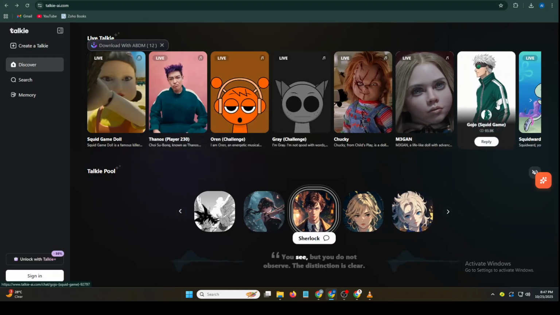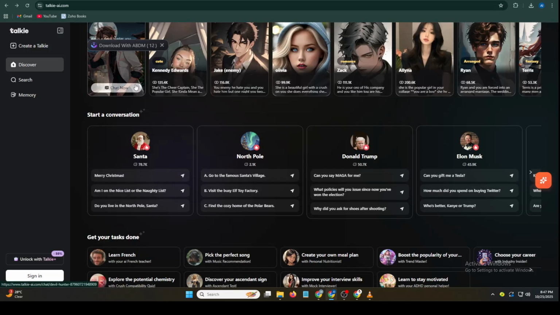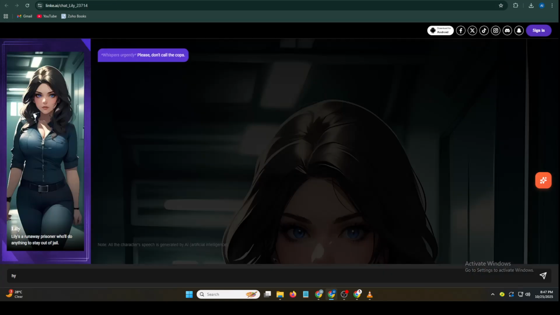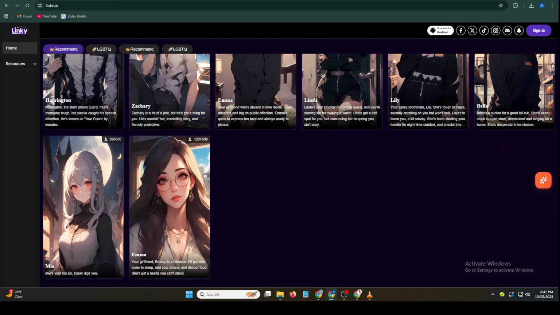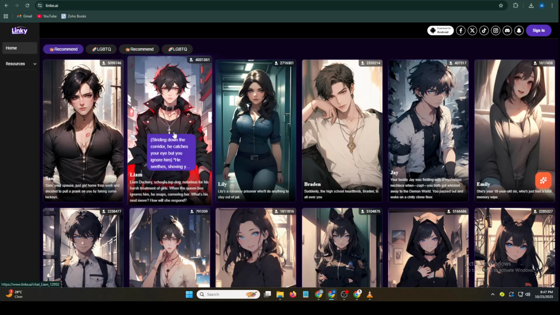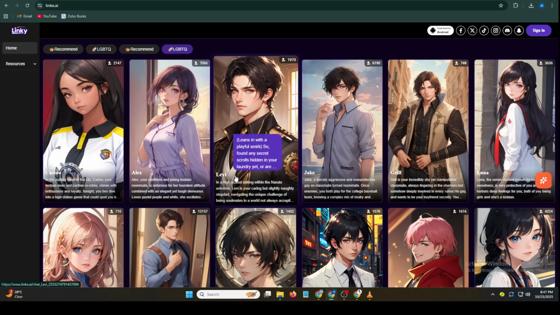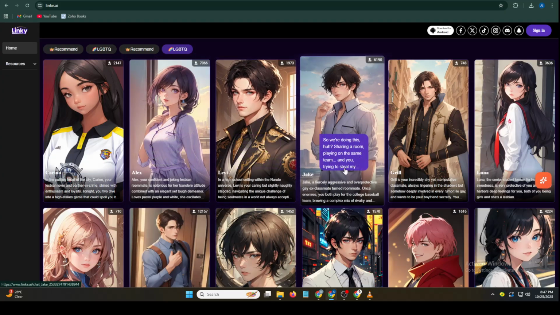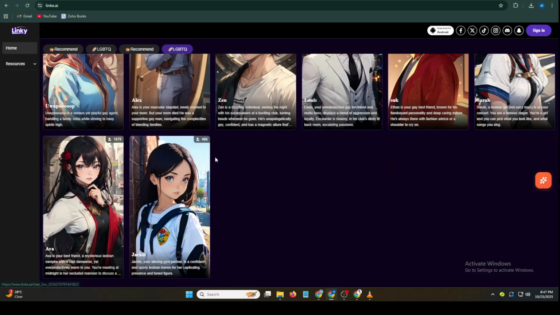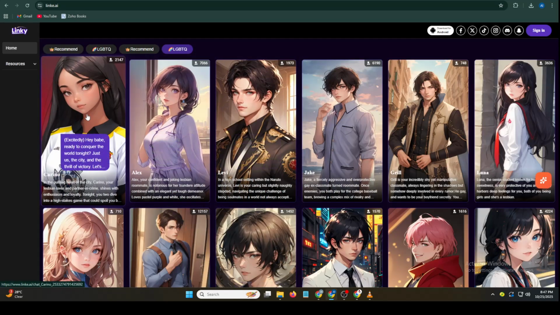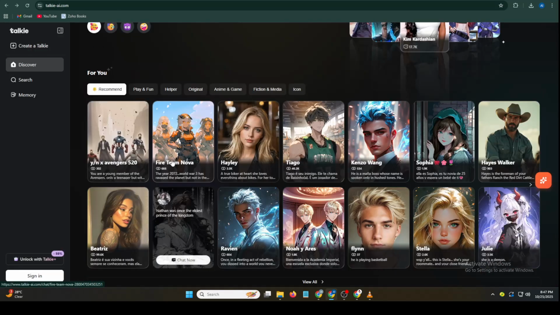So, which one should you choose? If you're looking for creative roleplay, custom characters, and social integration, Linky AI is your pick. Just be aware of its stability issues. But if you prefer a smooth, stable experience with the relationship style interactions, Talkie AI is the clear winner, provided it's available in your region. Both apps bring AI chat experiences to life in unique ways, so it really depends on what you value most: creativity or stability.